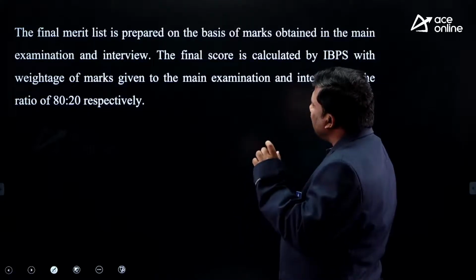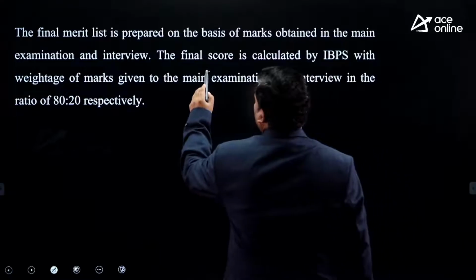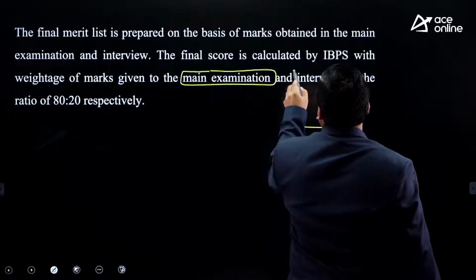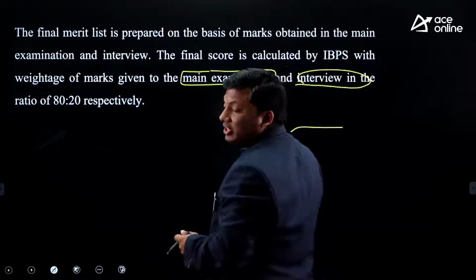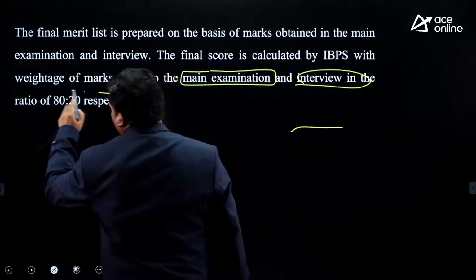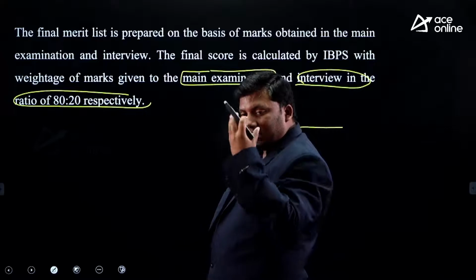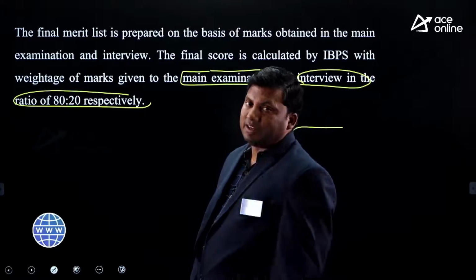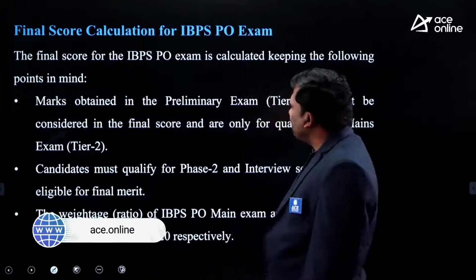Now, the final merit list is prepared. If you see here, I told you that for the mains examination and the interview, the ratio of weightage for the final score is 80 to 20. Your mains score will be taken at 80%, your interview score will be taken at 20%, and then the final merit list will be given.